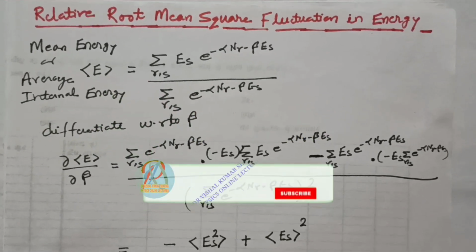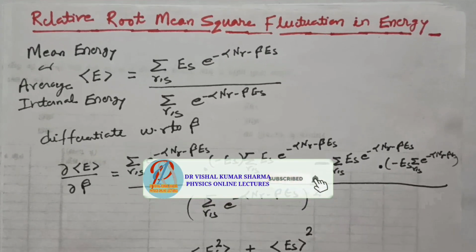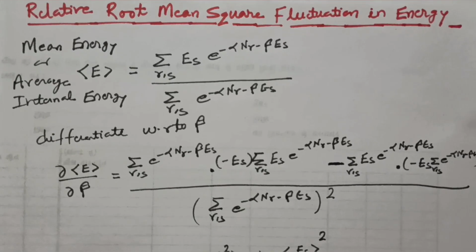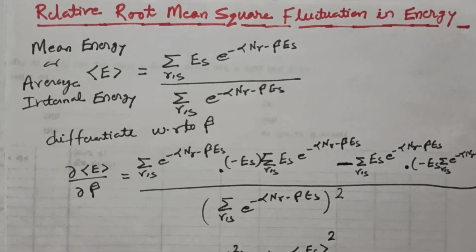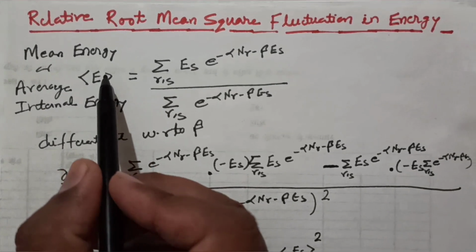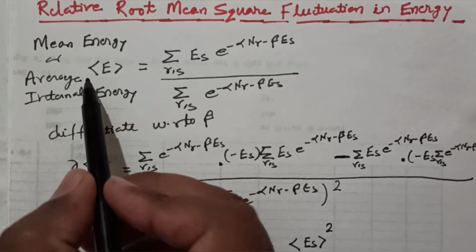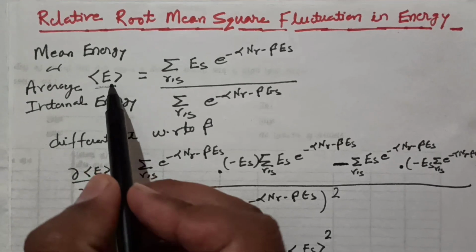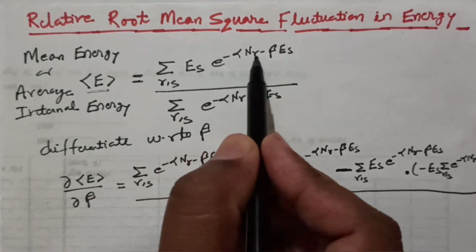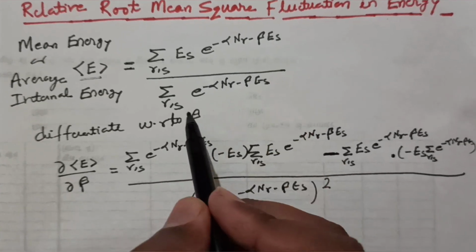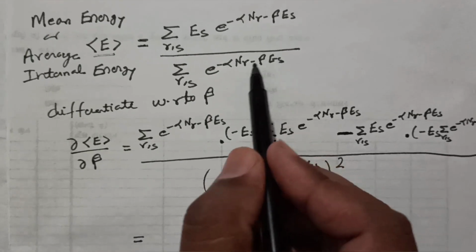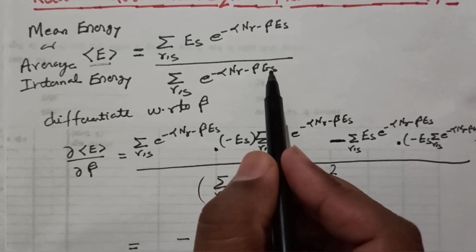So far in the grand canonical ensemble we were discussing the fluctuations. Now in this regard we are going to discuss the relative root mean square fluctuation in energy. As we have utilized in earlier calculations, the mean energy or average internal energy is given by the summation over r, s of E_s e^(-alpha N_r - beta E_s) upon the summation over r, s of e^(-alpha N_r - beta E_s), where N_r is the number of particles. This corresponds to the energy.